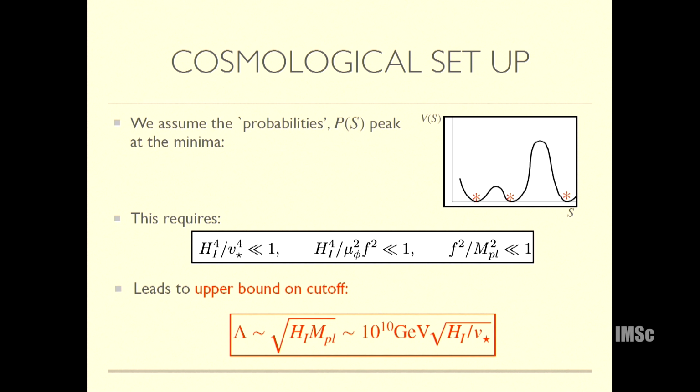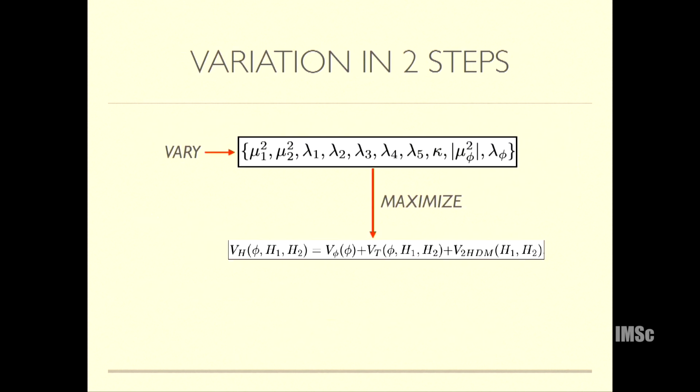So this unfortunately tells us, because the Hubble scale cannot be bigger than V, that our theory has a cutoff of 10 to the 10 GeV. Now most of the main part of the work in this paper was to look at this 2HDM potential, phi plus 2HDM, minimize it, find the vacuum energy, and then vary the parameters to find where the vacuum energy peaks. So we can do this in two steps.